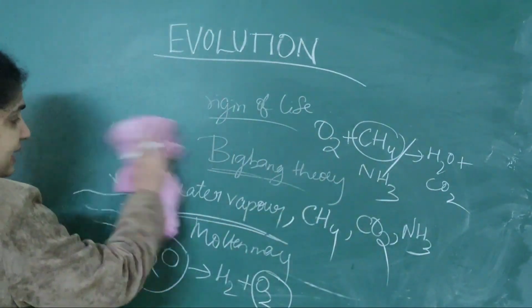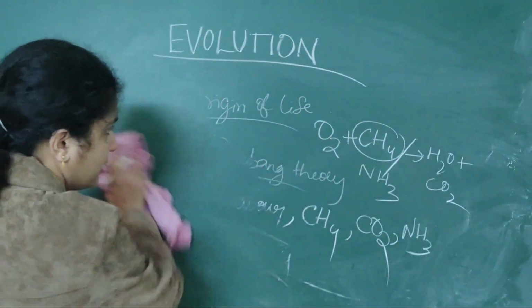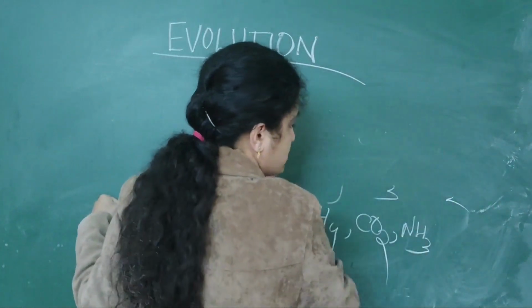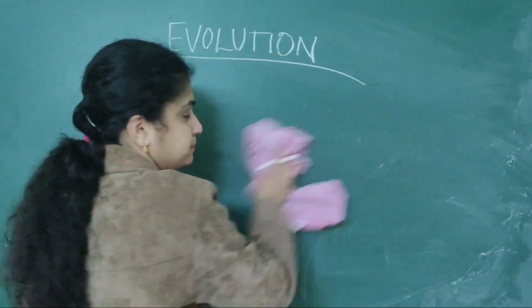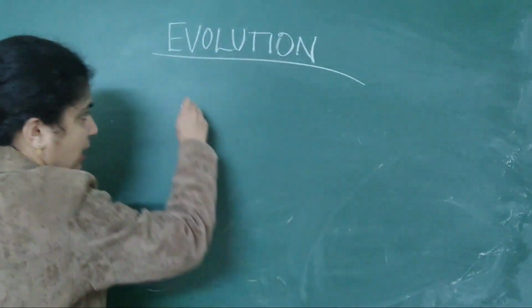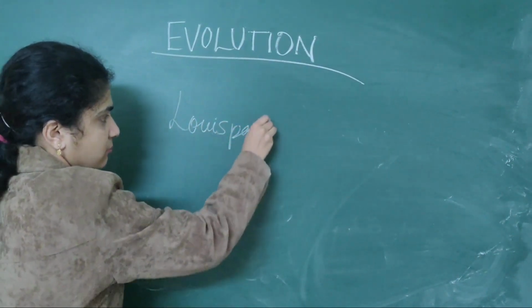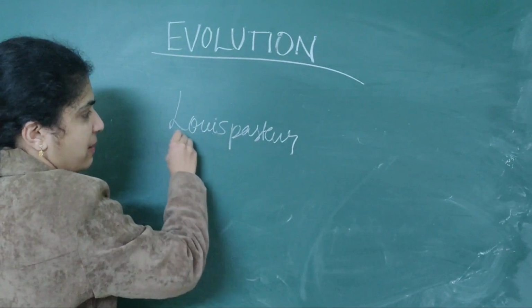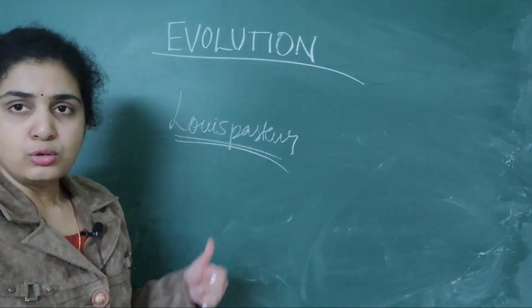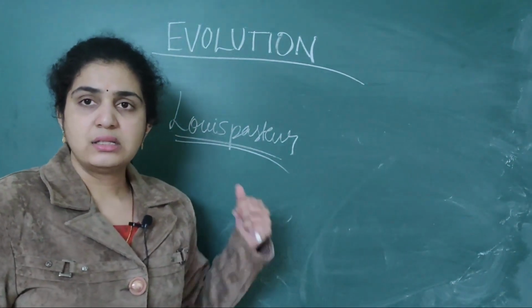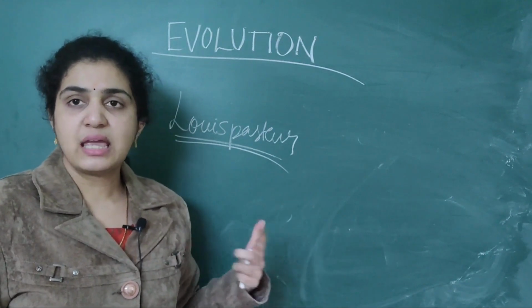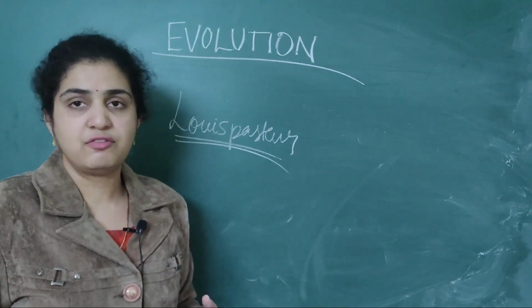Then later, the second important theory about the origin of life was given by, I already told you, Louis Pasteur. Louis Pasteur told that life forms came from pre-existing life.